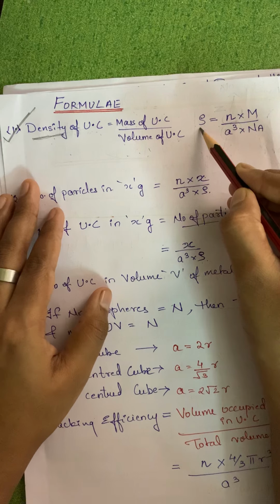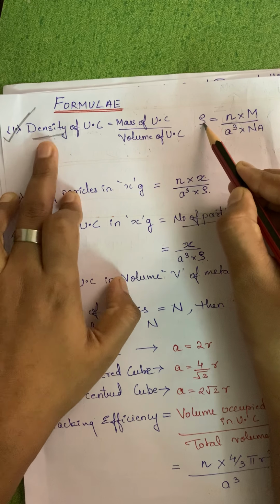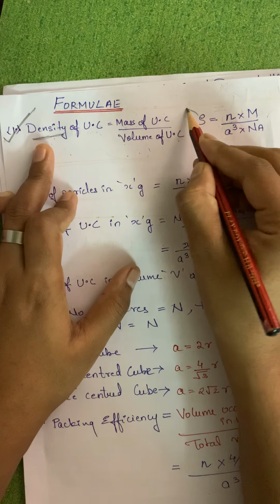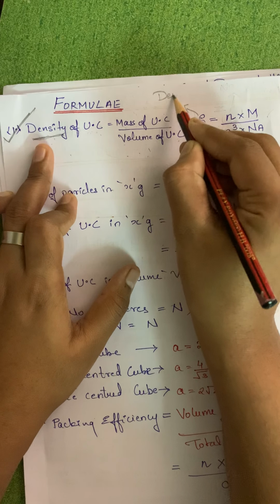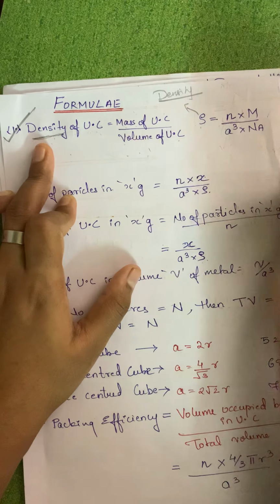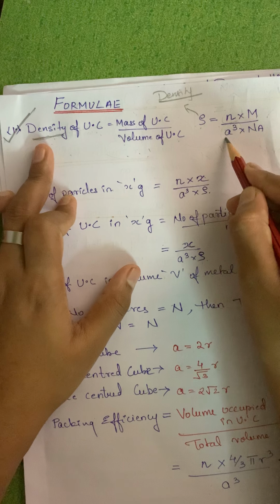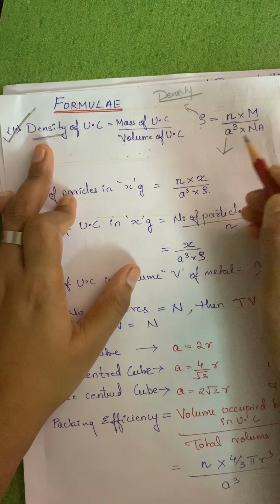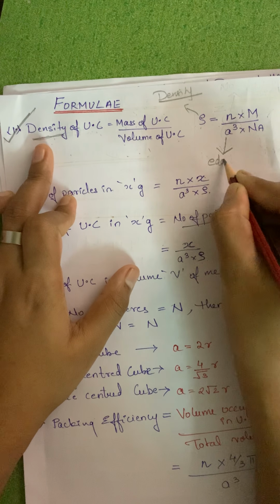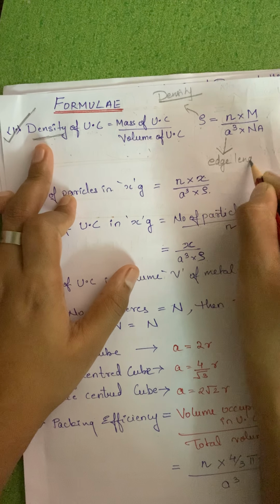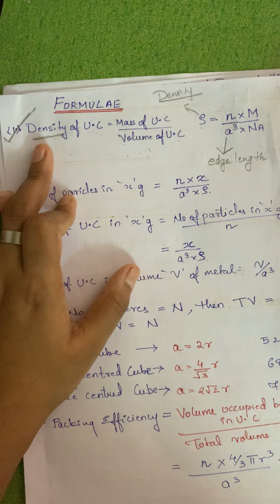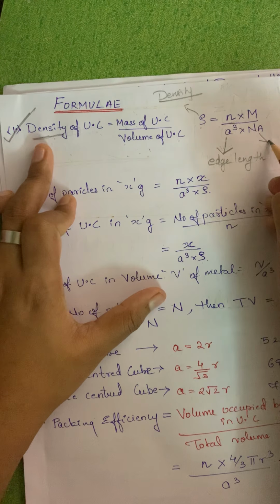What is rho? Rho is referred to as density. What is a equal to? a is equal to edge length. What is Na?